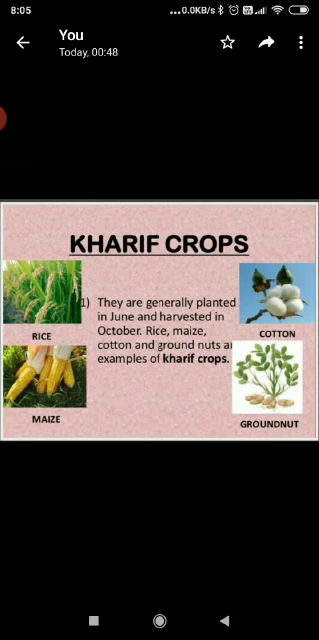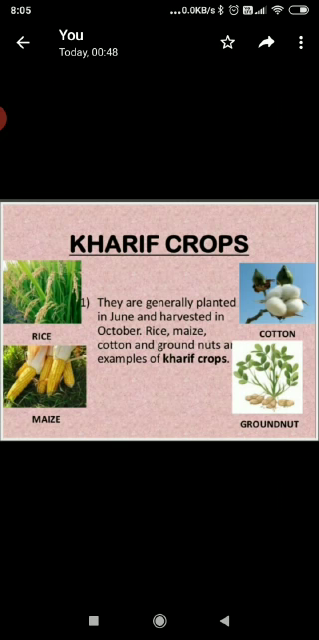So what are kharif crops? The crops that are sown in the rainy season are called kharif crops. Kharif crops are sown at the beginning of the monsoon season, that is June and July, and harvested at the end of monsoon season, that is September and October. Kharif crops depend on monsoon rains for growth. Rice, maize, soybean, groundnut, etc.